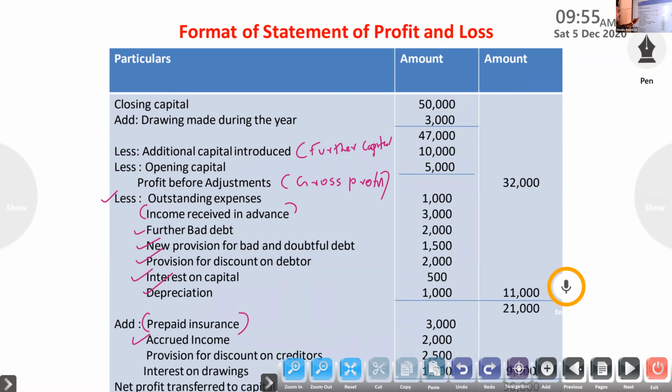Profit and loss account debit side you have to minus. I am telling those items which are deducting, so you have to think the opposite aspect. Credit side less means debit side, debit side less means credit side. Okay, debit side less, credit side add, then we will get net profit. Okay, next period I will explain.